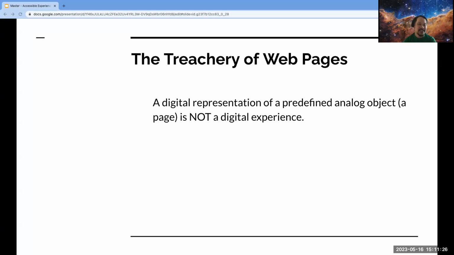Which leads us to the treachery of web pages. A digital representation of a predefined analog object, in this case a page, is not a digital experience, any more than Magritte's pipe was actually a pipe.